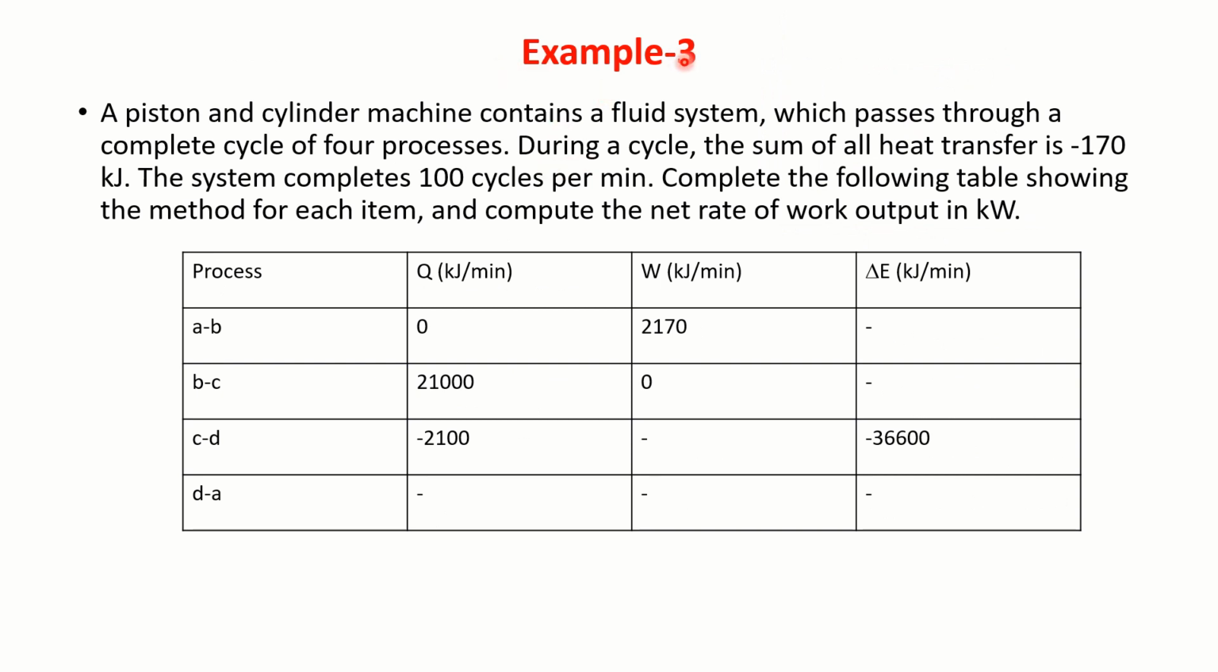Let us consider this example. A piston and cylinder machine contains a fluid system which passes through a complete cycle of 4 processes. During a cycle, the sum of all heat transfer is minus 170 kilojoules. The system completes 100 cycles per minute. Complete the following table showing the method of calculation for each item and compute the net rate of work output in kilowatt.